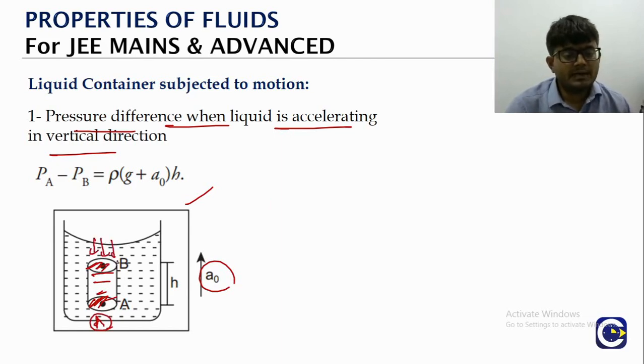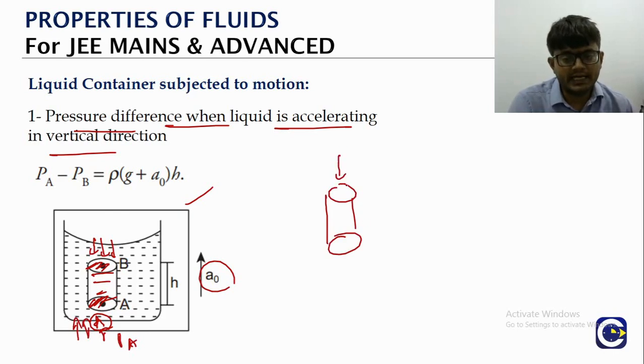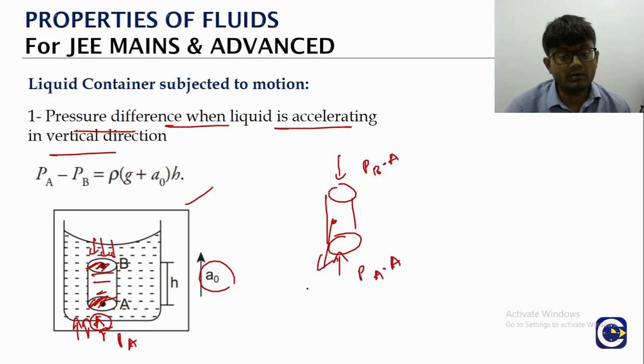What is the pressure here? PB. What is the pressure at point A? PA. Now, if you draw the free body diagram of the hypothetical cylinder, there will be a force of PB into A acting down. There will be a force of PA into A acting up. And of course, there will be the weight of that cylinder. What will be the weight of the cylinder? A, the area of cross section, into H, the height of the cylinder, into rho into G. Rho is the density of the liquid.